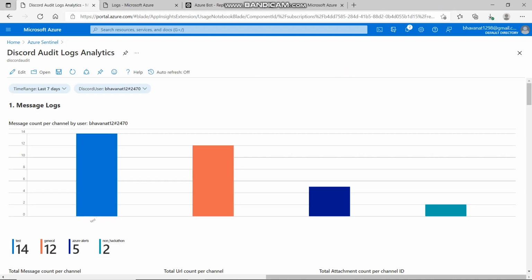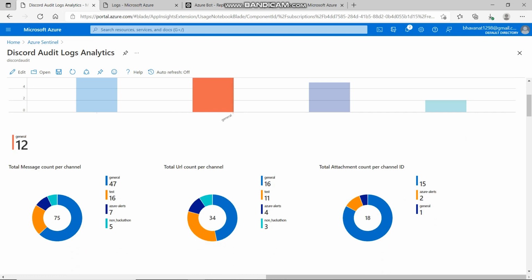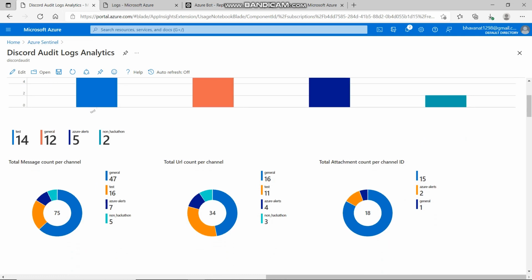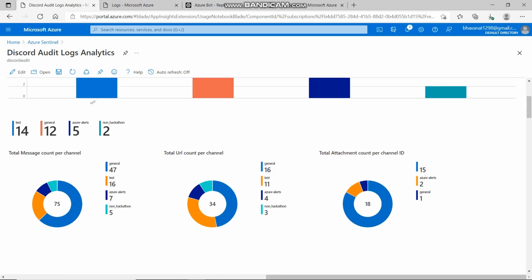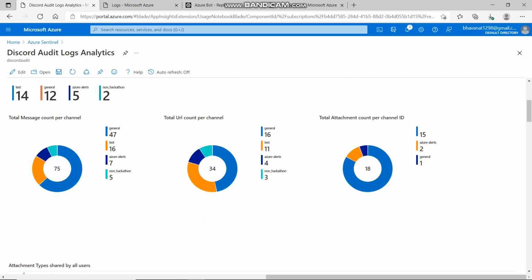Moving on to workbooks, we have plotted several graphs and charts illustrating the trends in the Discord audit data. We have time and user parameters defined which allow us to plot the graphs based on these inputs. Here I am able to see the messages shared by this particular user in multiple channels and also the total number of messages, URLs, and attachments sent in each channel by all the users.